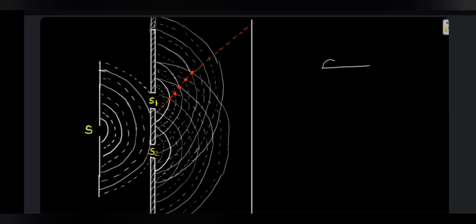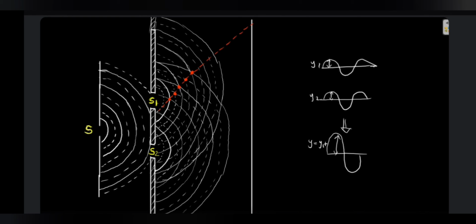Supposing I have one wave going like this and the other wave also going like this, where crest and crest will meet, and supposing this has an amplitude y1 and the other has an amplitude y2, the resultant wave will have an amplitude y equal to y1 plus y2. So that is what is happening over here. Hence the intensity of the light which reaches this point is going to be maximum.